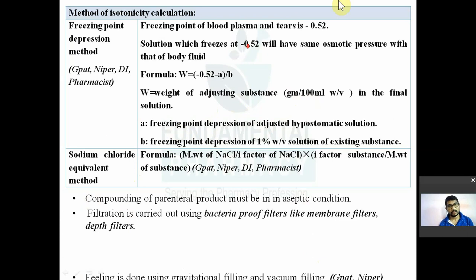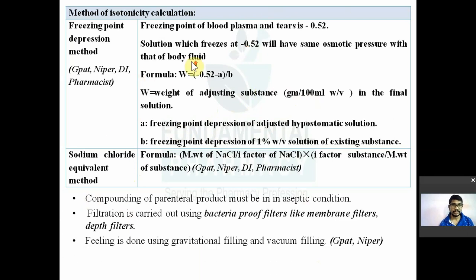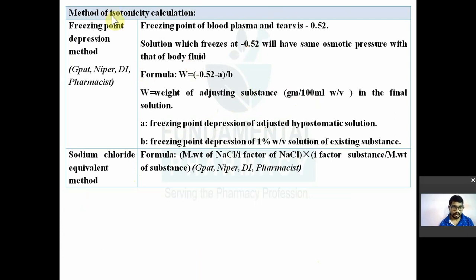There are two methods to adjust the tonicity. First one is depression of freezing point, and second one is the sodium chloride equivalent method. So it has a formula: molecular weight of sodium chloride divided by I factor of sodium chloride into I factor of sodium chloride divided by molecular weight of adjusting substance.